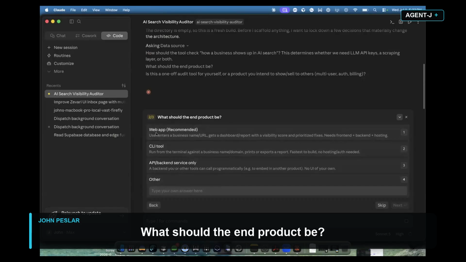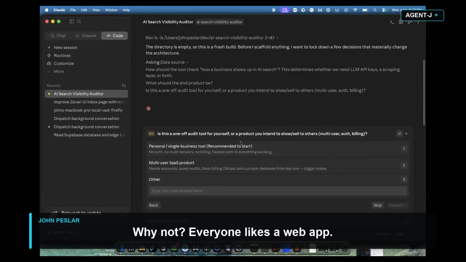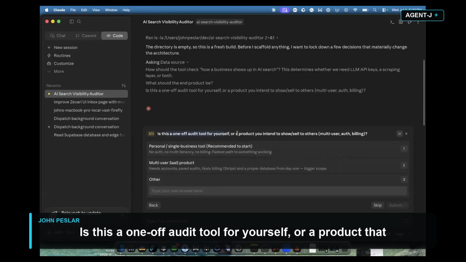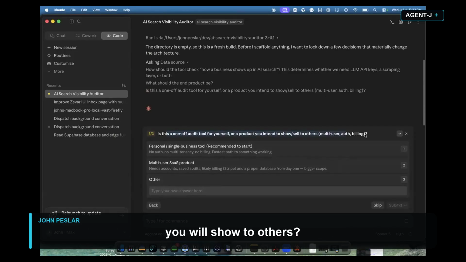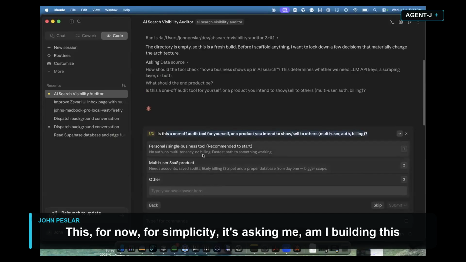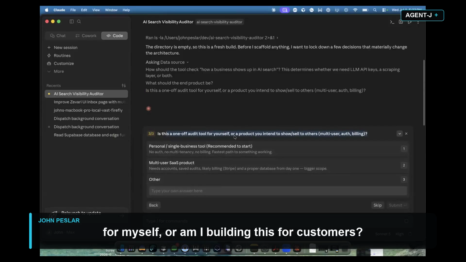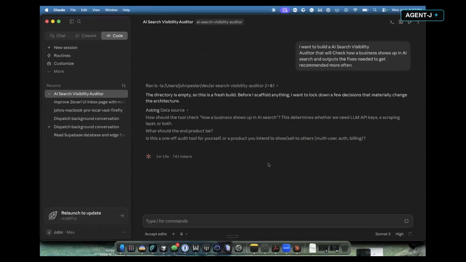What should the end product be? We'll do a web app. Why not? Everyone likes a web app. Is this a one-off audit tool for yourself or a product that you will show to others? For now, for simplicity, it's asking me, am I building this for myself or am I building this for customers? I'm building it for me for now.